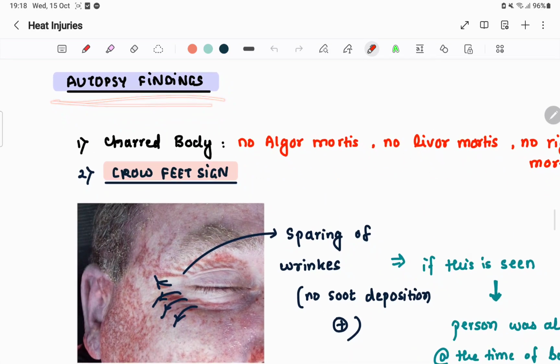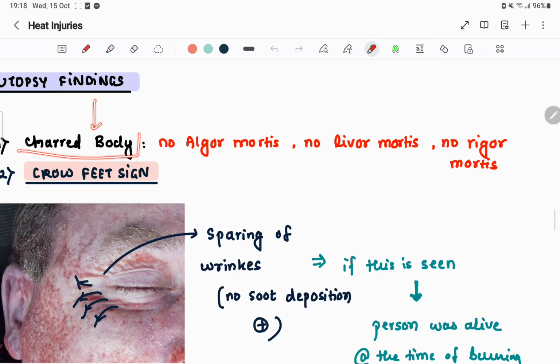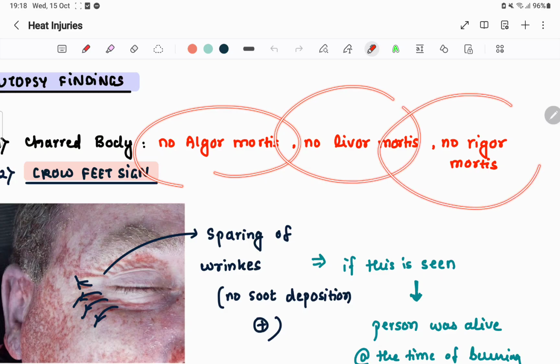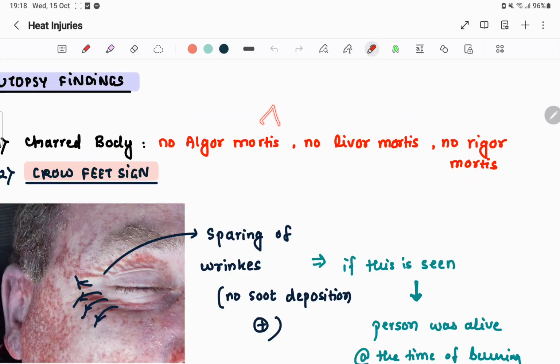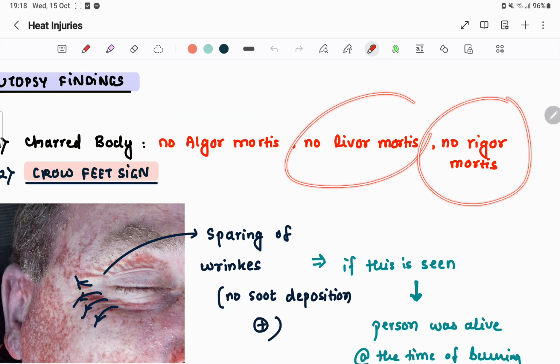Autopsy findings. What are the autopsy findings? A charred body. Obviously, if there is a death, then there must be complete charring. No algor mortis, no livor mortis, no rigor mortis. It's a situation in which the autopsy features of normal death are basically not there.